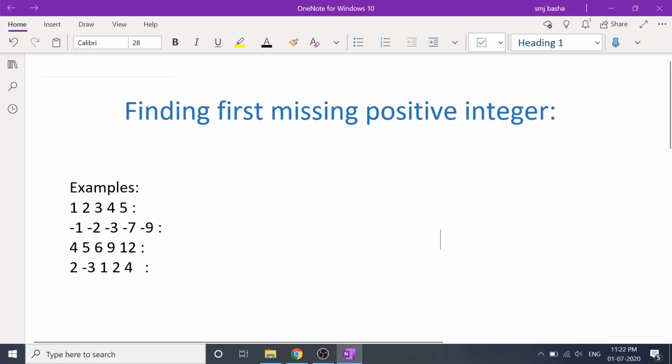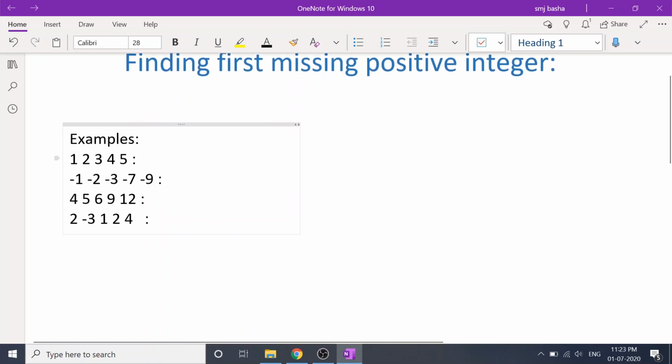Hello everyone. In this video I'll talk about first missing positive integer. In this problem you will be given an array of n numbers and you have to find the first positive integer that is not present in the array. To understand the problem better, let's solve a few examples.